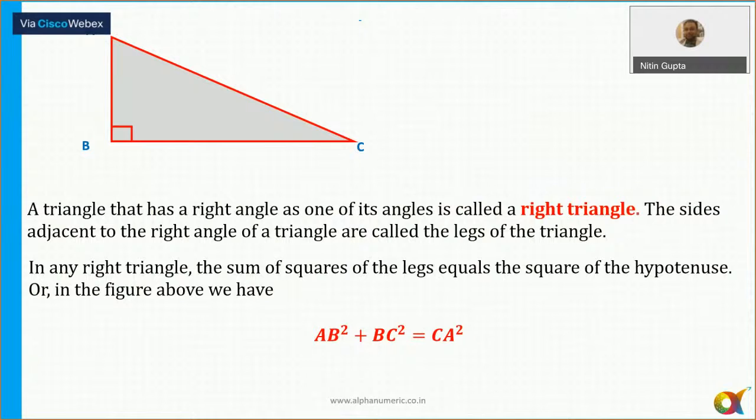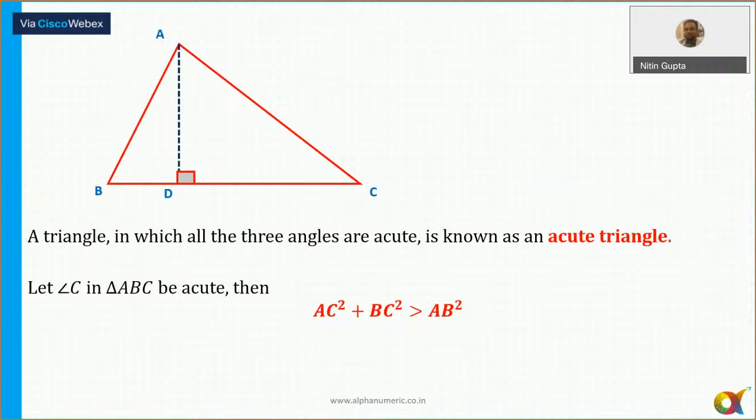Now, the right angle triangle, we all know the Pythagoras theorem. There is nothing much to explain in the Pythagoras theorem here. Now, a few things which are very, very important are on the next slide, which you might have forgotten. If the triangle is an acute triangle, and angle C is acute, then the side opposite to this angle is AB. So the length of AB square has to be less than AC square plus BC square if the triangle is acute.